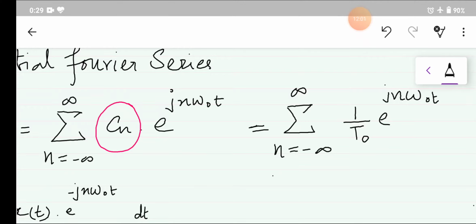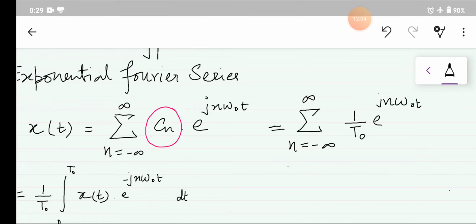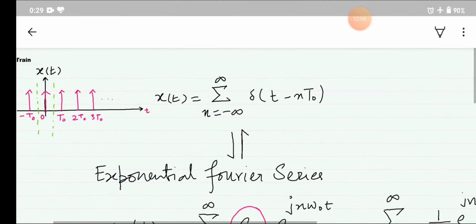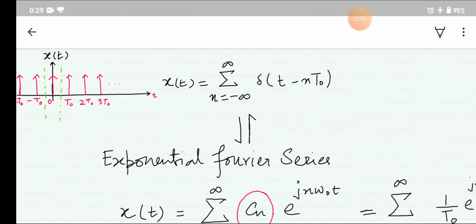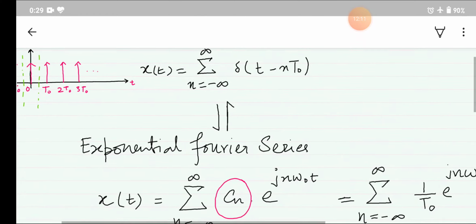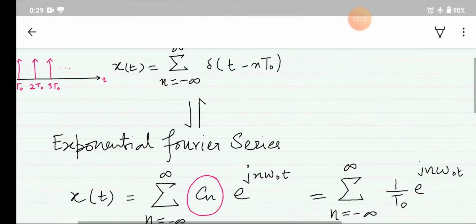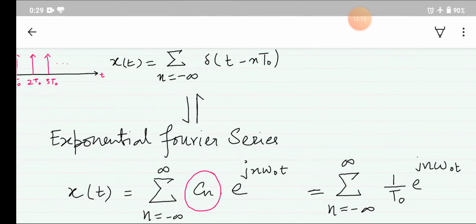In this way we have written a Fourier series for our signal x(t), that is a periodic impulse train. So in both the forms we can write our periodic signal.